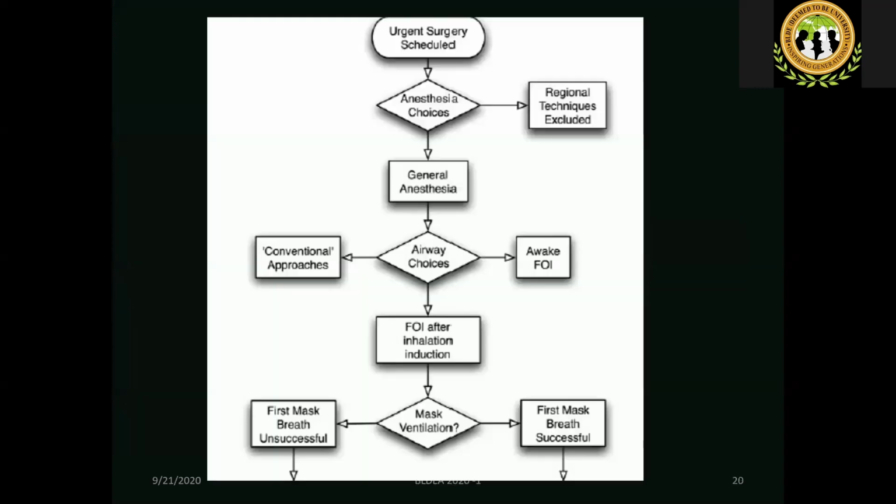Next, he made a flow chart. This is the flow chart they used. So urgency of the surgery scheduled. Okay, it's an urgent surgery. Anesthesia choices: regional techniques were excluded because it's a dissecting aortic aneurysm. So general anesthesia. What are the airway choices? You have the conventional approach and you have awake fiber optic intubation. Awake will be difficult because of the communication issues, so it was thought the best option would be fiber optic intubation after inhalational induction.